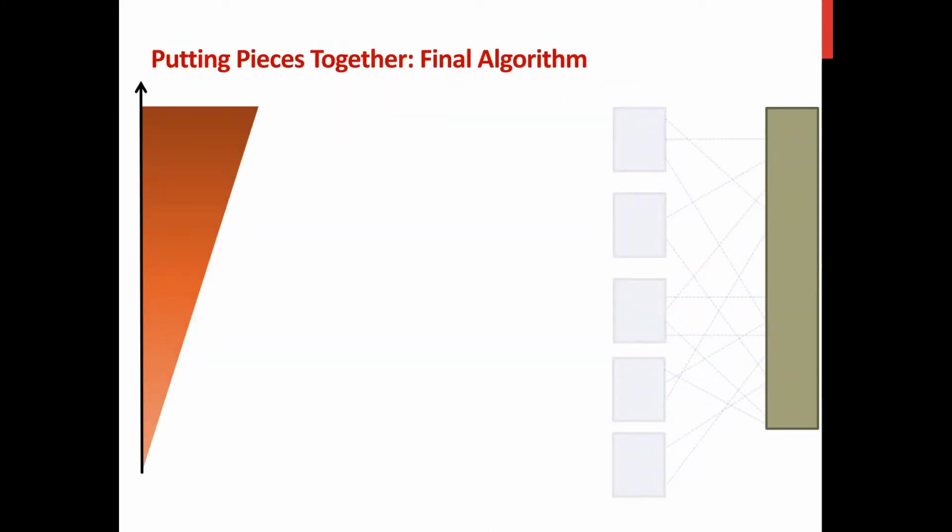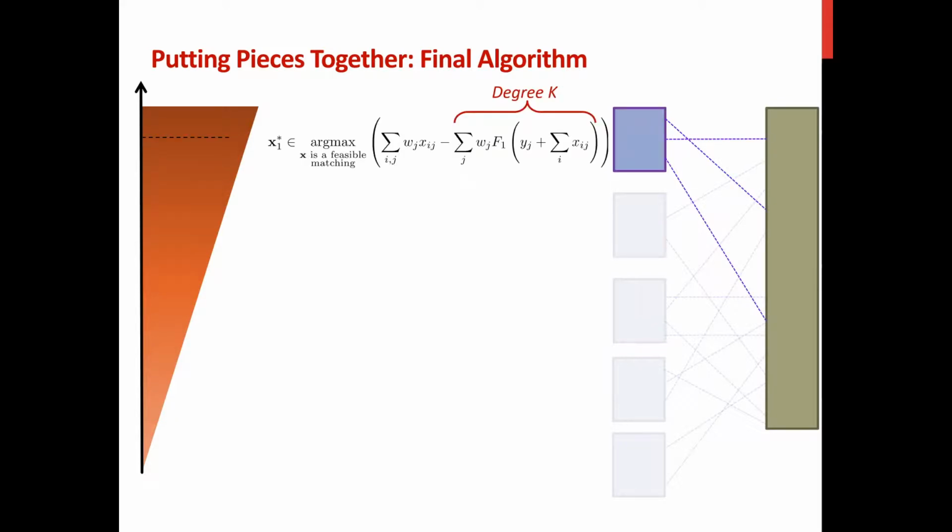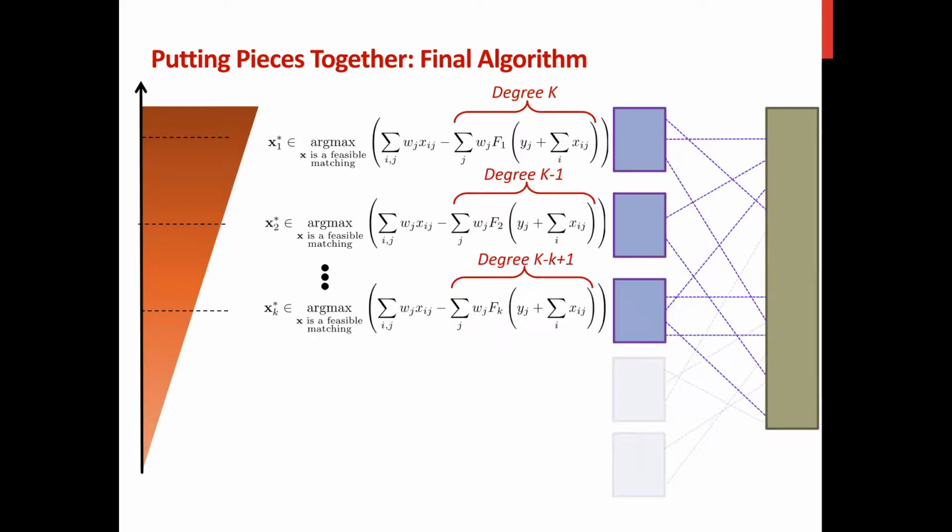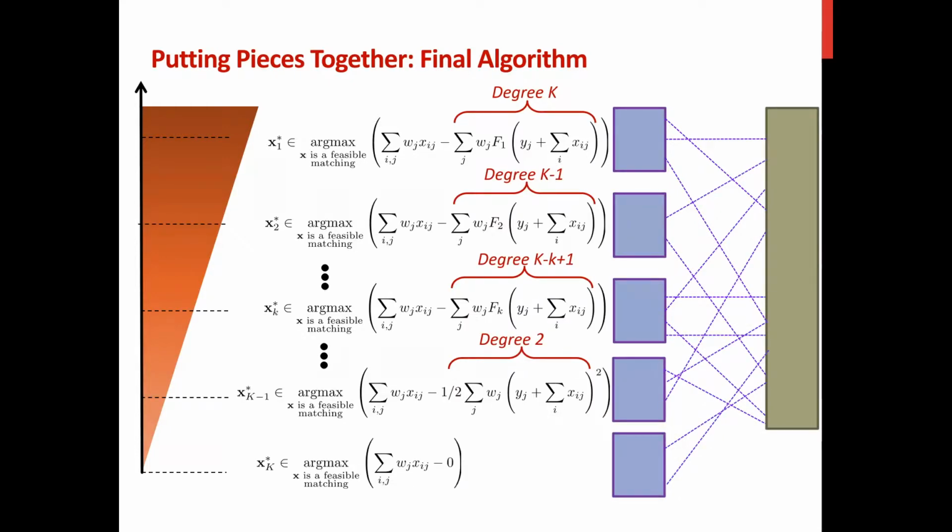Now it's ready for us to describe our final algorithm. So we will first introduce those polynomials with decreasing degrees using our backward recursion equation. And then in every stage, we will solve a fractional solution, corresponding to the solution of the convex program using the proper polynomial regularizer. For example, in the last stage, the polynomial will have degree 0, and therefore we are actually solving the max weight matching.